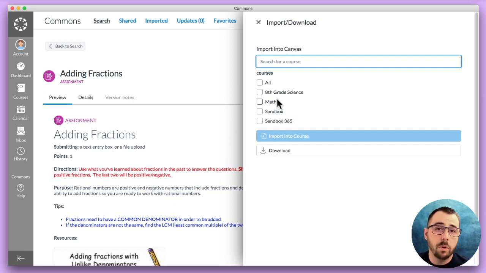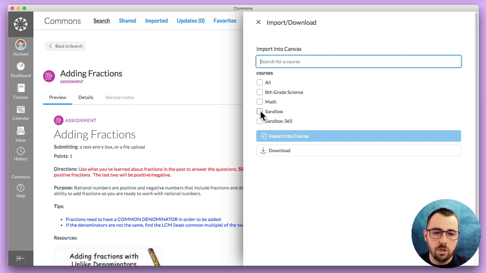Now, it's very important that you don't import course items from Course Commons directly into a live published course. Obviously, you're capable of doing that, but it's not suggested. The reason is that if you're borrowing a resource from an unknown educator out there, you don't know exactly what settings they have set, and those might override some settings that you've set within your course. So it's best to always import it into a sandbox style course and then to import it from there into your live course. That ensures that nothing unexpected happens.